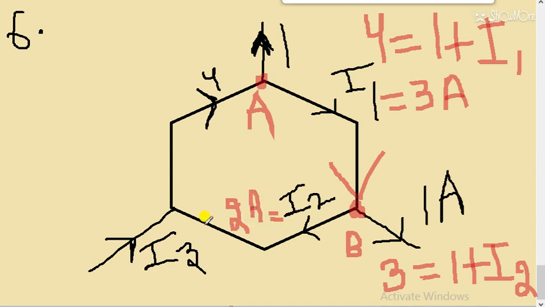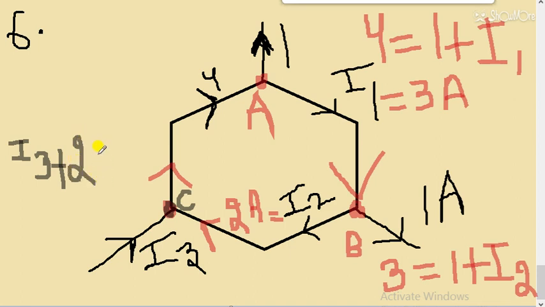After this, 2 ampere is coming here and 4 ampere is going from this point, and this is marked. So now I have to solve it for point C. At point C, the total current moving inward is I3 plus 2 ampere.